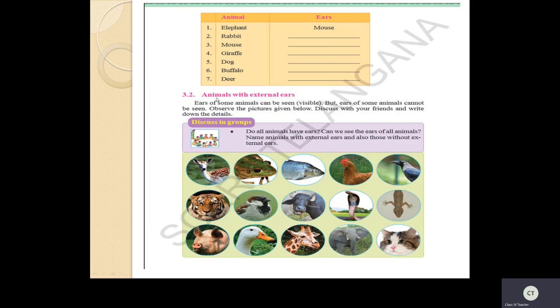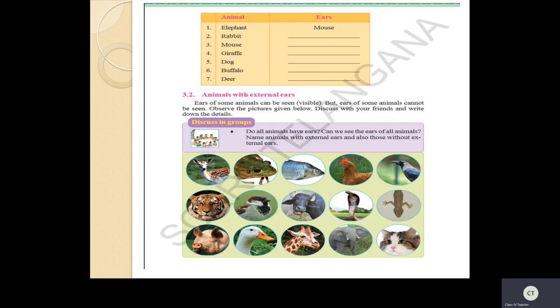Okay. Now see this, animals with external ears. So yesterday in the previous class, we have discussed about external ears and internal ears. External means what, children? Yes, which are visible. We can see the ears. So externally they are outside, they are present outside.